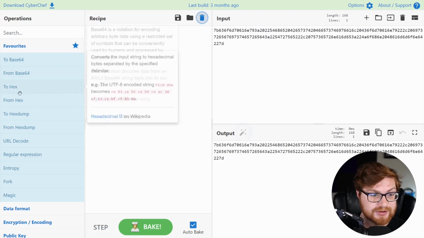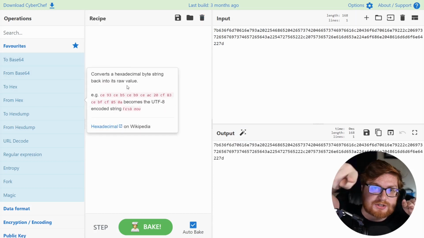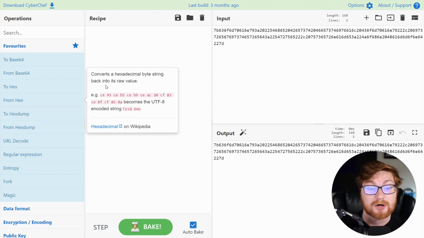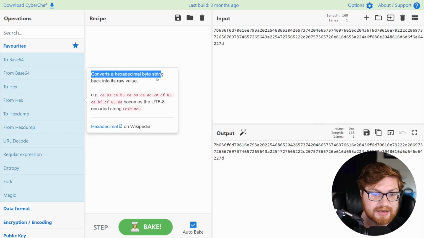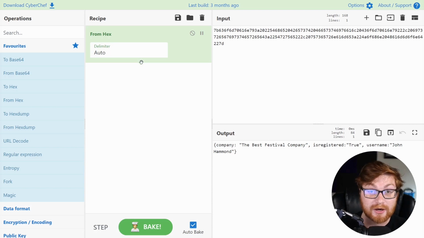Base64 is not it. And "To" is like doing the operation in one direction. "From" is doing the other operation in the other direction. So like encoding versus decoding. If we wanted to decode this cookie, it says, hey, we could convert a hexadecimal byte string back into its raw value. They give an example here. And let's take that. Here we go.